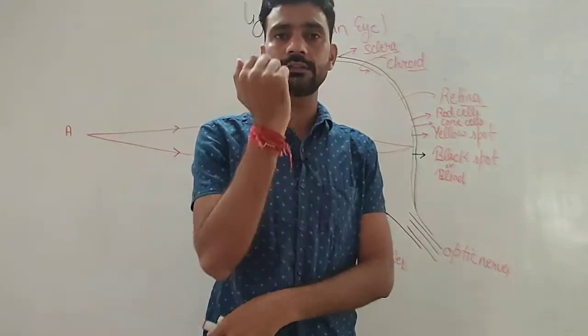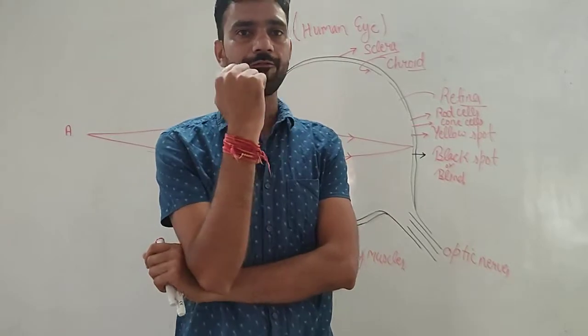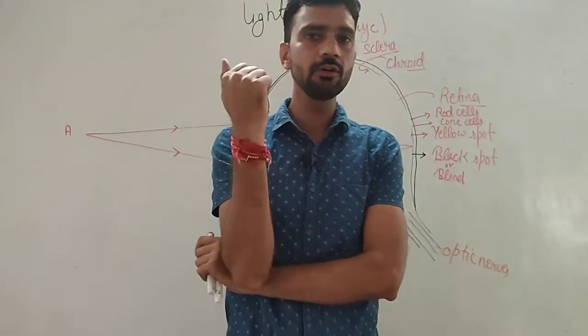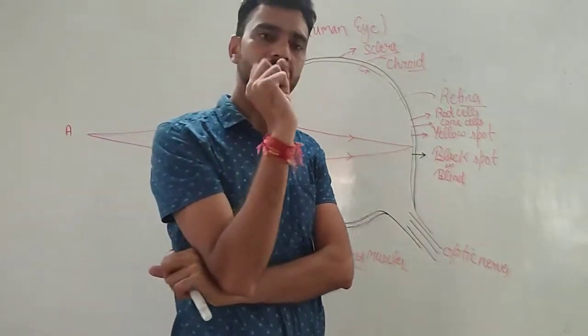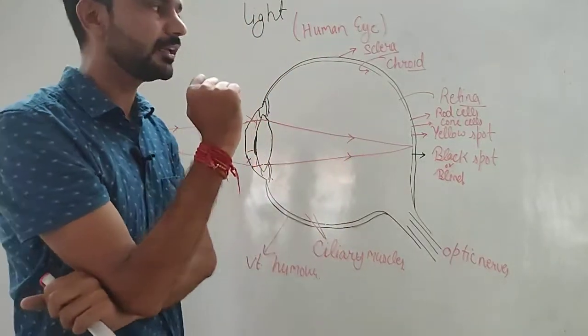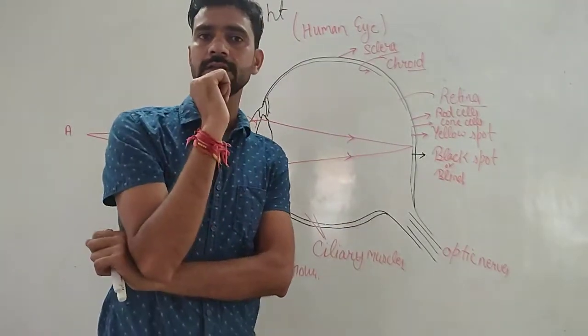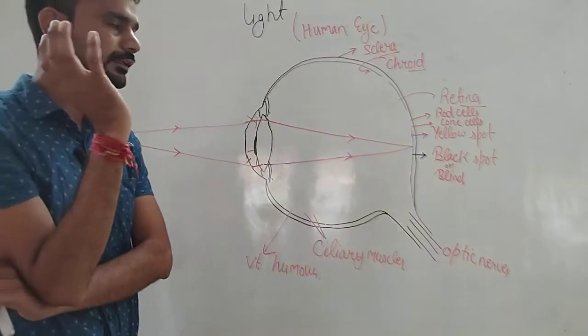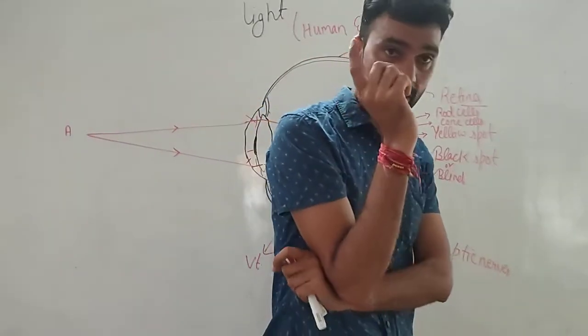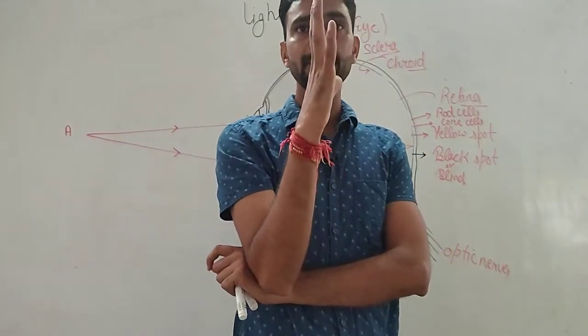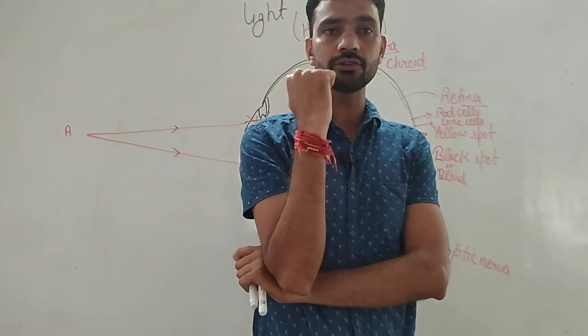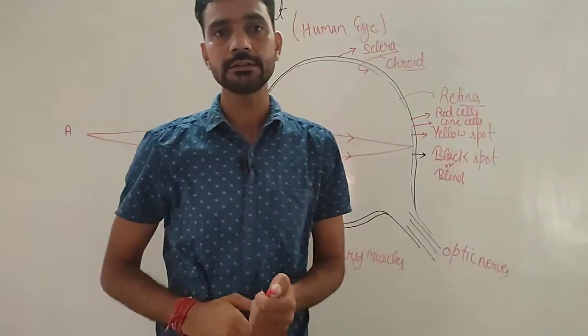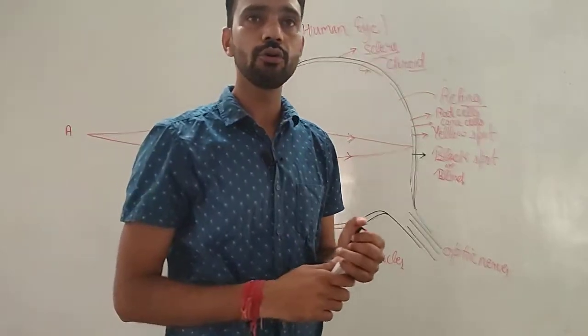When we have two eyes, two images of the same object will form. Both the images will go to the brain. The brain combines both images, rectifies the image, and sends it back to both eyes. Then we decide what we have seen, and we can tell the appropriate length or distance of an object with the help of two eyes. With one eye we cannot tell that.